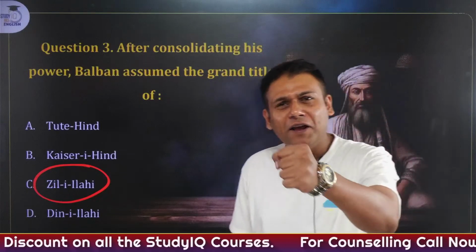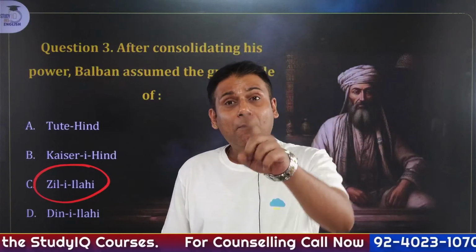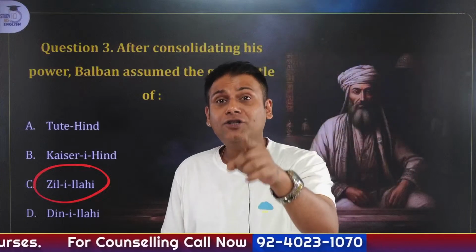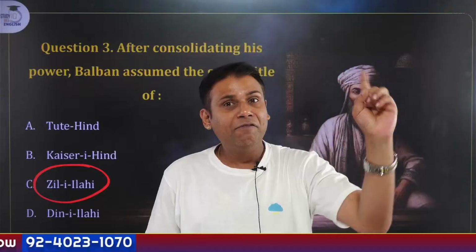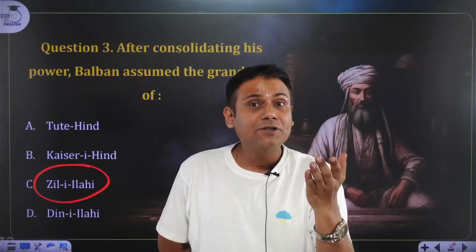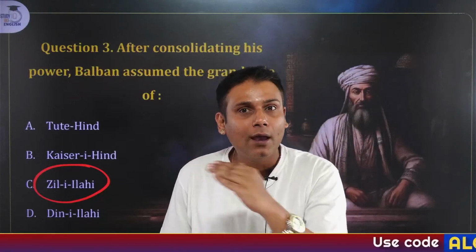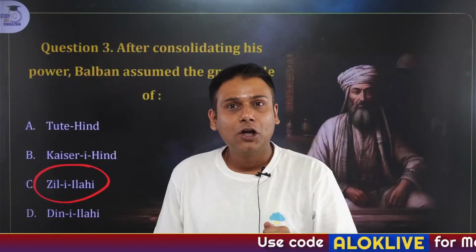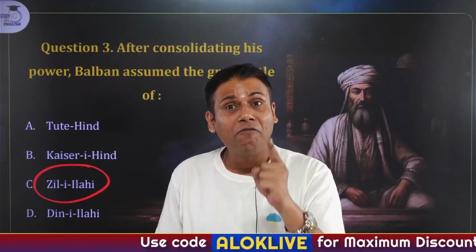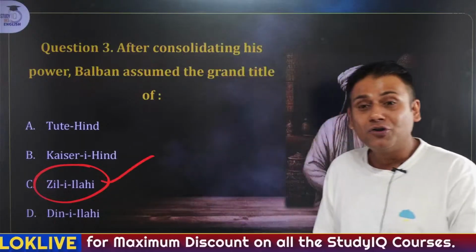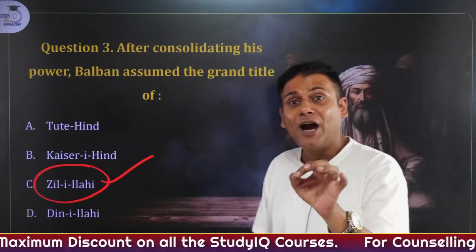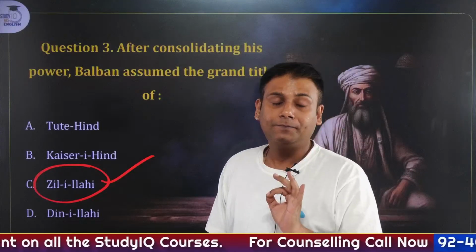He ruled with a very strict hand. He abolished the Turkan-i Chahalgani system created by Iltutmish. In fact, many of the loyal nobles from the time of Iltutmish were beheaded. And he said that the Sultan is the shadow of Allah on the earth, which means Zile Illahi. So Zile Illahi basically means shadow of Allah on the earth.